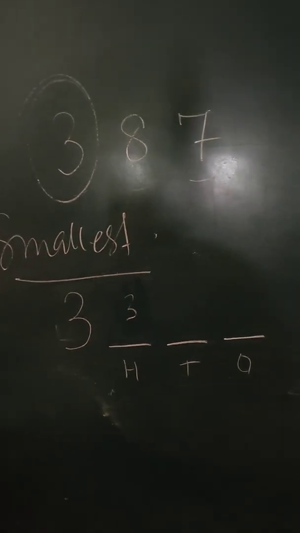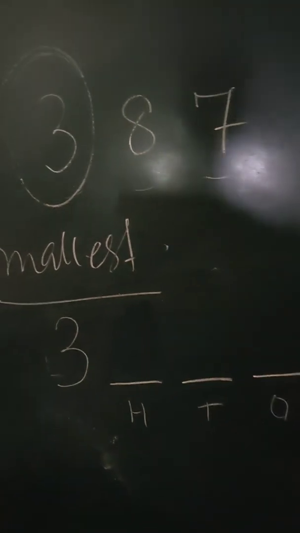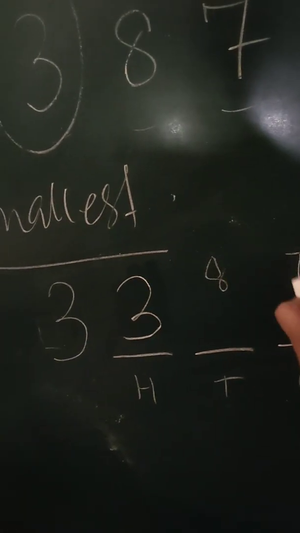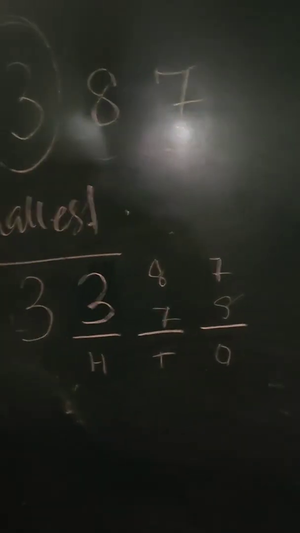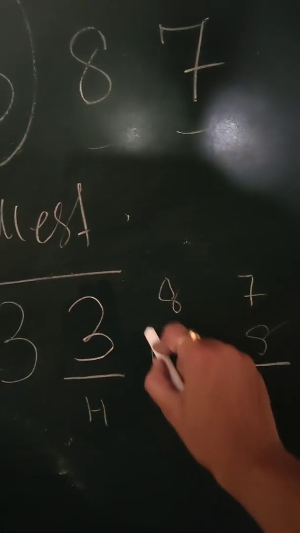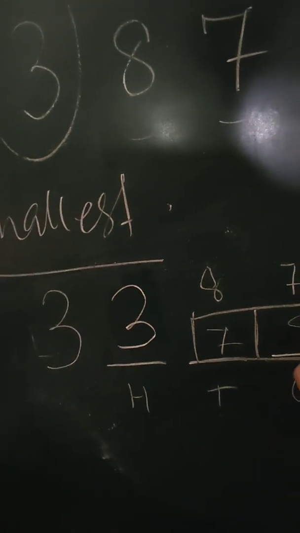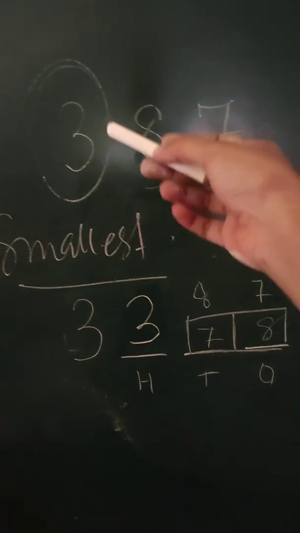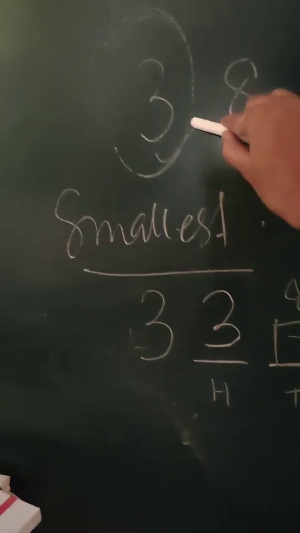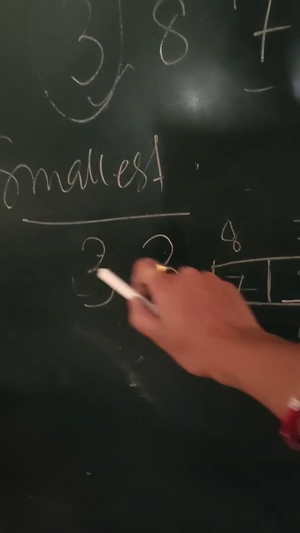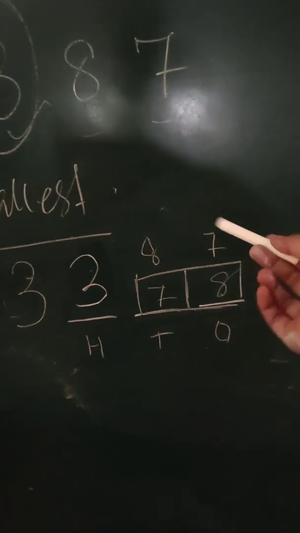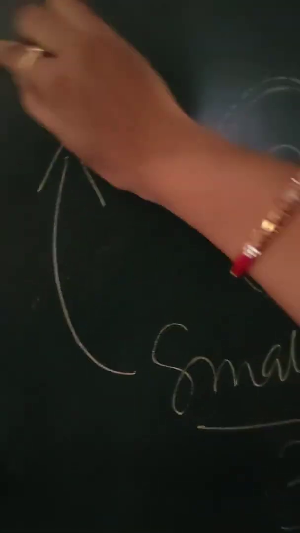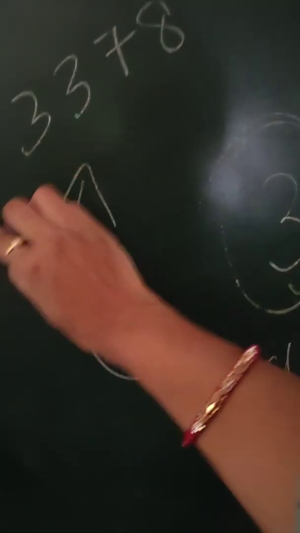Now the question is, what do I need to choose? Now I can clearly choose this as 3. Now out of 8, 7, which one should I put in order to make it look the smallest? Obviously, I need to select 7, 8. So the smallest number that I can prepare by using these 3 digits where repetition of a digit is allowed: first thing, I choose the smallest, repeat it twice. I decided to put it at the 1000th place and 100th place, and then I can choose the smaller to be put in the 10th and the larger to be put in the ones. So the smallest is 3, 3, 7, 8.